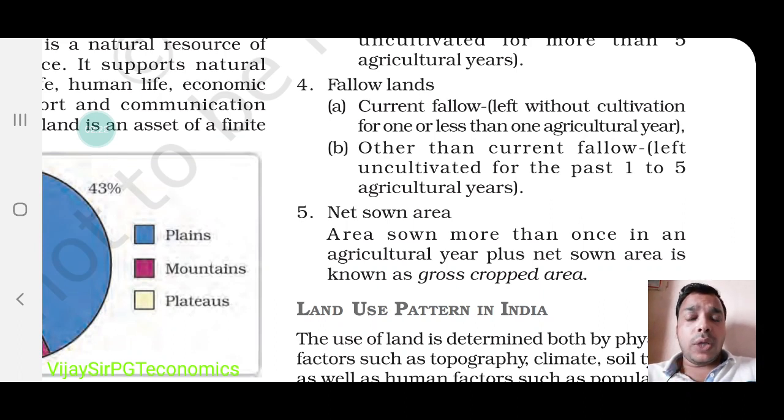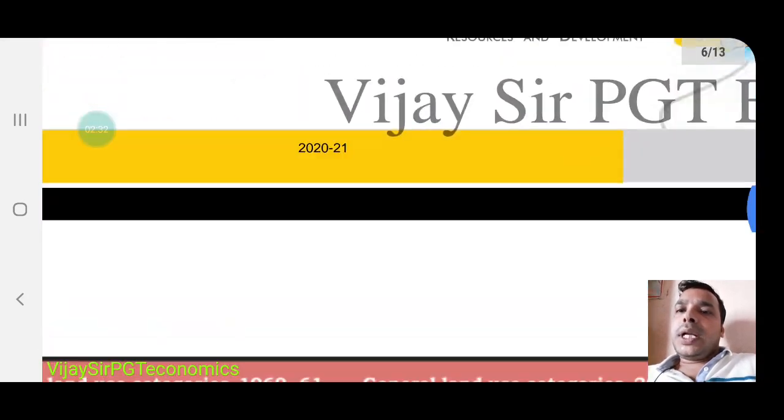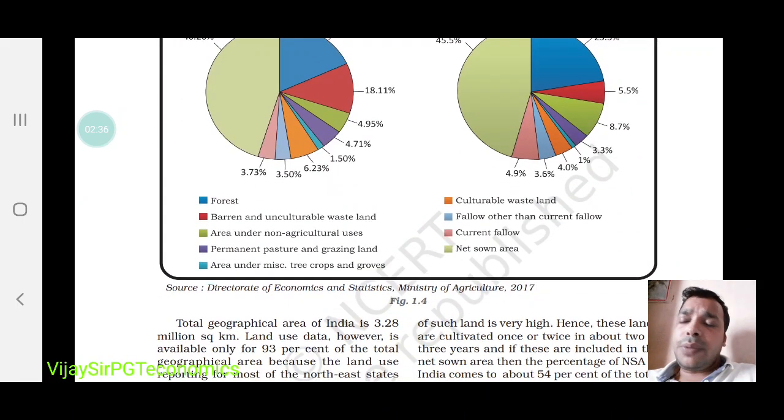So make a note on that. In examination, this type of question will definitely come. You have to write a note on net sown area. Next, land use pattern in India. We will talk about how much land the people are using in different ways.